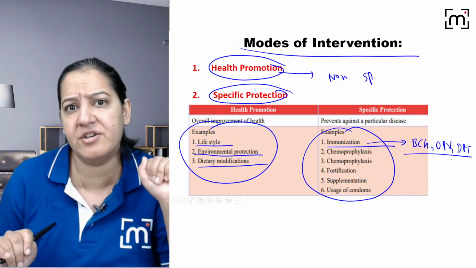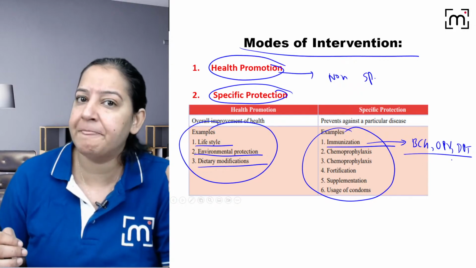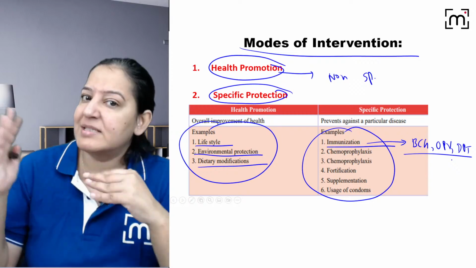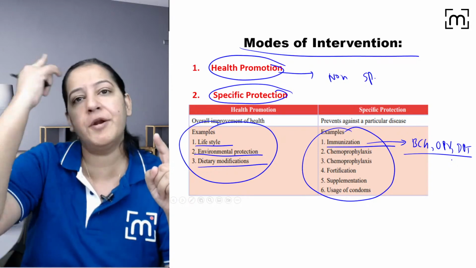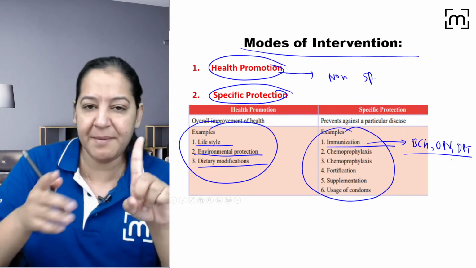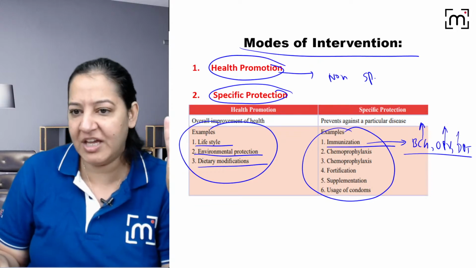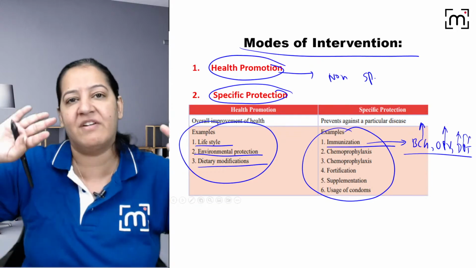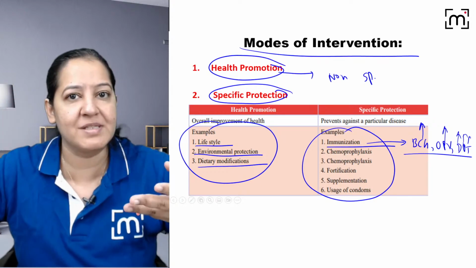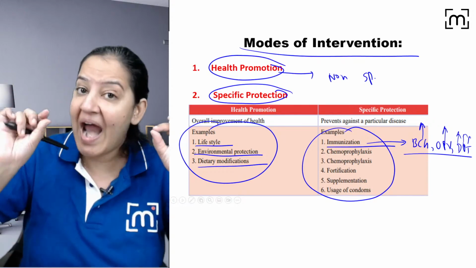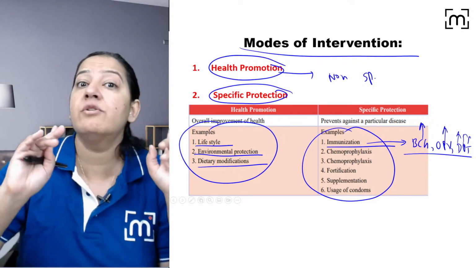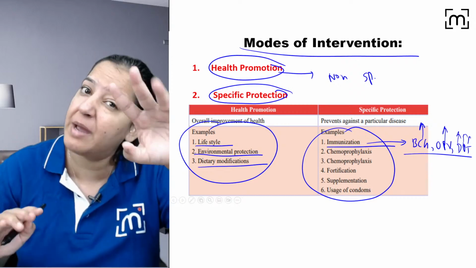Every one of us is vaccinated nowadays, right? Why are we vaccinated? Because we don't want to get those diseases in future. But the risk factor is already present in the environment now. TB is present in the environment for the BCG, right? Polio is present, diphtheria, pertussis, tetanus, everything is present in our environment. So the risk factor is already present, but the disease has not happened. At that point, we are giving the vaccine. So vaccination or immunization is the primary mode of prevention.